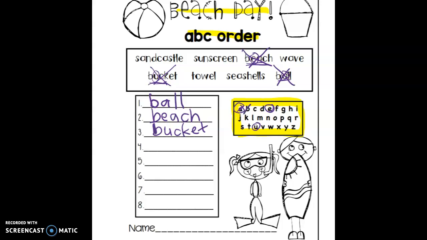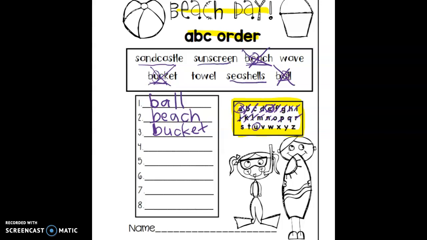Cross off B. There's no words that start with C, no words that start with D or E or F, G, H, I, J, K, L, M, N, O, P, Q, R. Oh, there's some words that have S in it. We have sandcastle, sunscreen, and seashells.